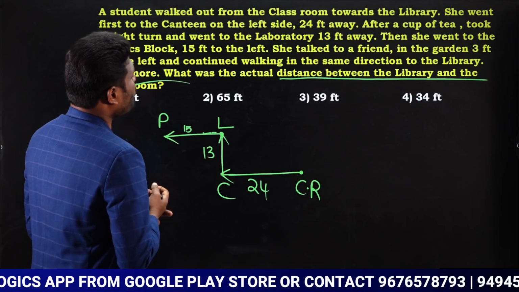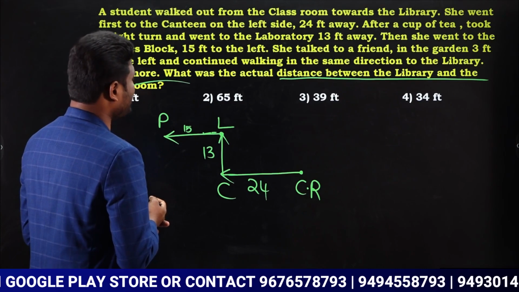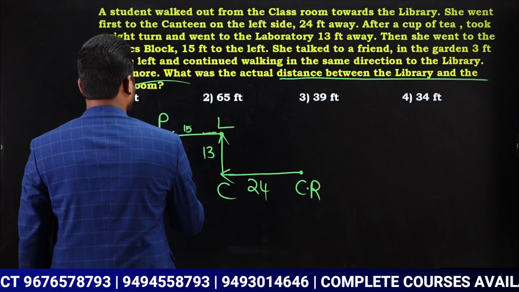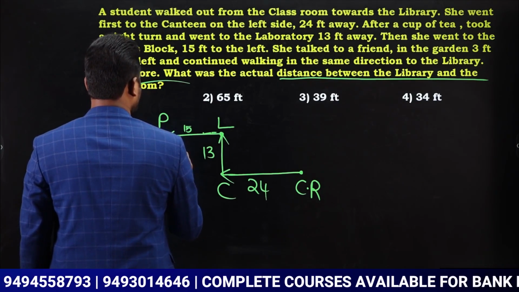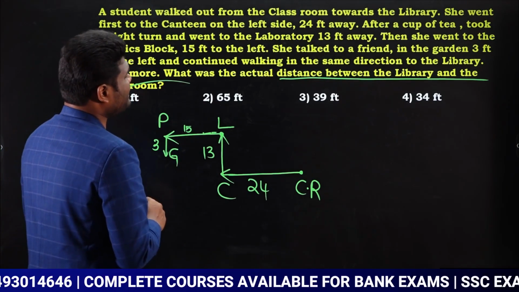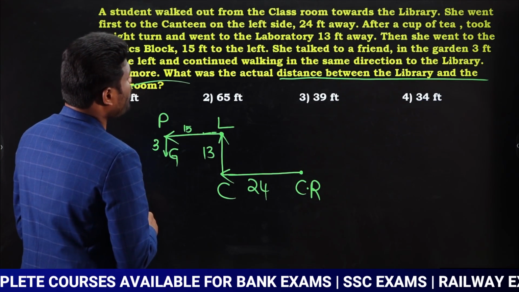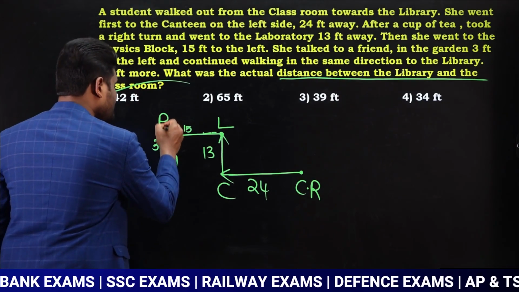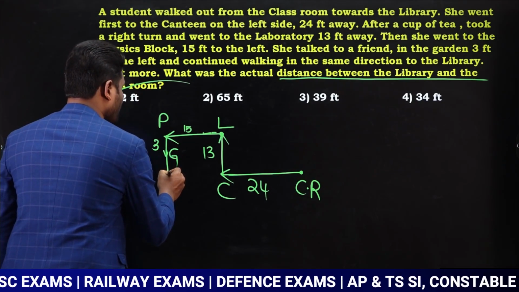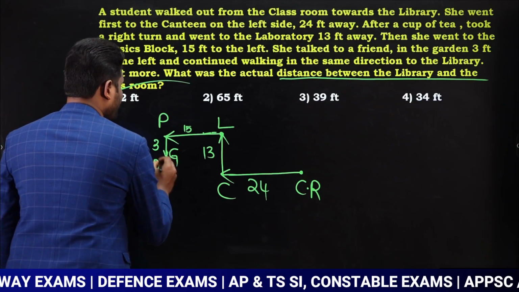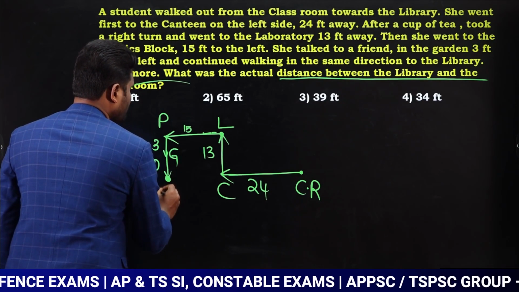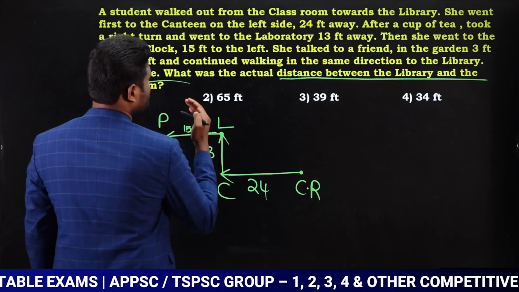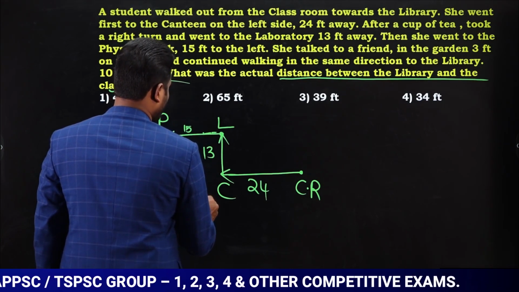Next, she talked to a friend in a garden 3 feet on the left. So from here, she travels 3 feet on the left, and she talks at the garden. Next, she continued walking in the same direction to the library 10 more feet. So she walked 10 more feet to reach the library. Now this is nothing but the library.